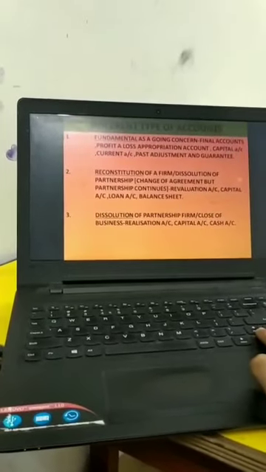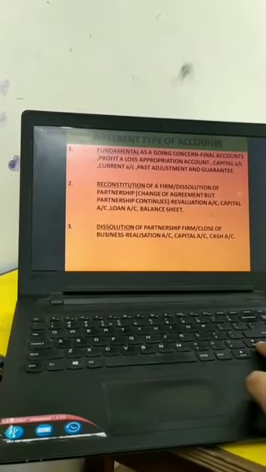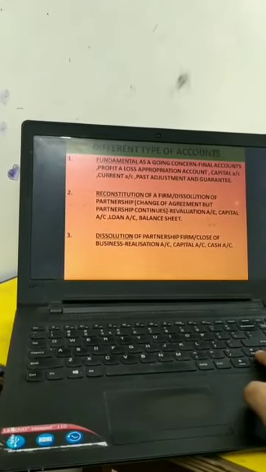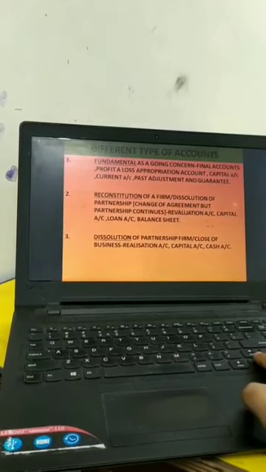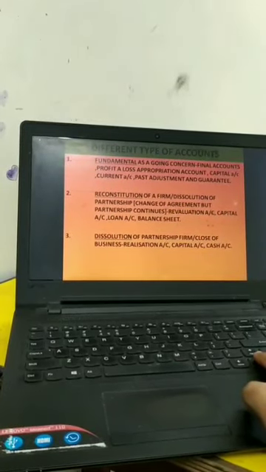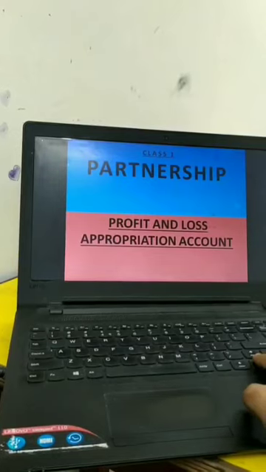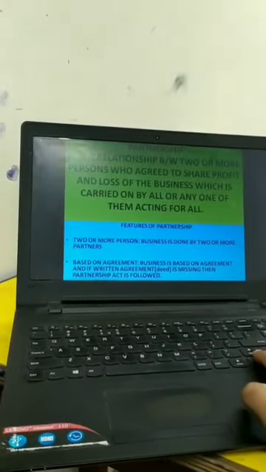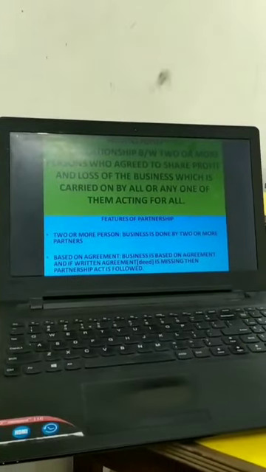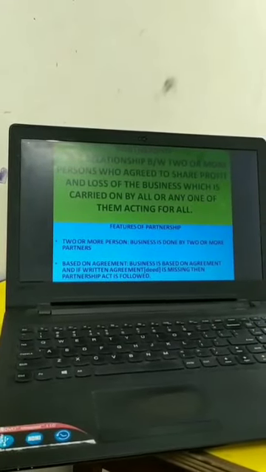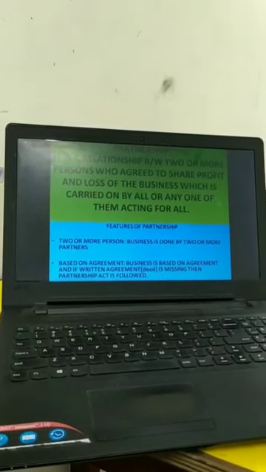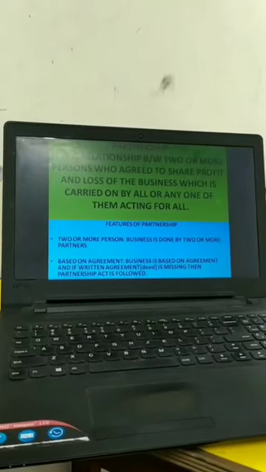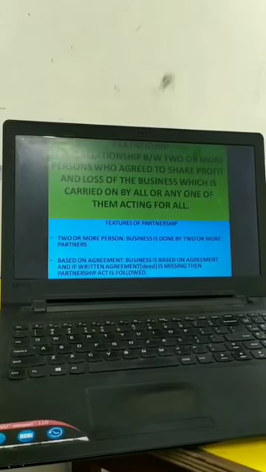Let's start with the first chapter, that is PL Appro. Before that, these are the different accounts which we have to prepare under fundamentals, reconstitution, dissolution, which we will be learning later. Then we have the first chapter, profit and loss appropriation account. This is the definition of partnership, a relationship between two or more persons who agreed to share the profits and losses of the business, which is carried on by all or any one of them acting for all.